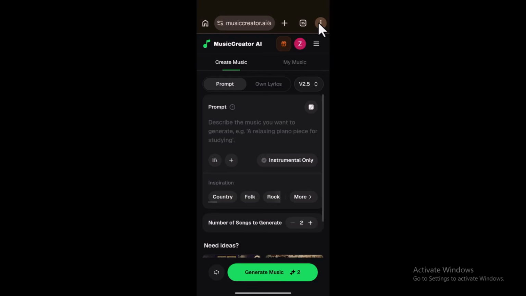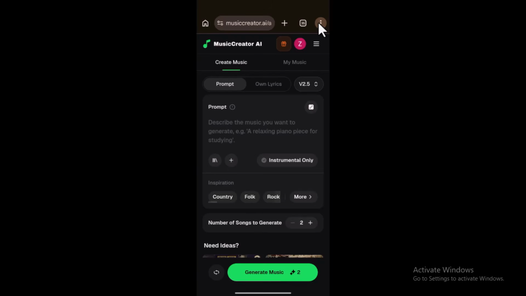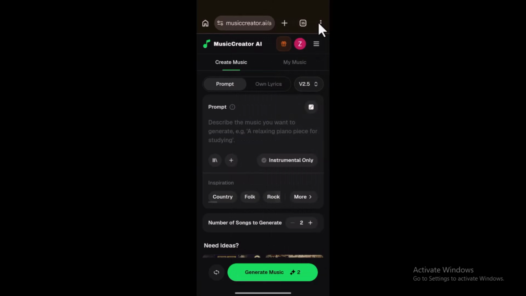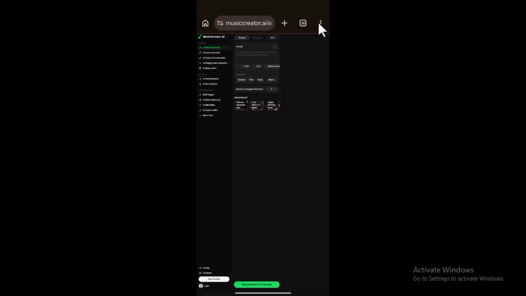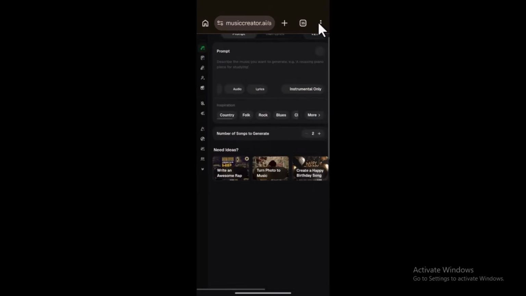Beautiful. So when you open the interface, when you sign in and log in here, you're going to see this interface that says prompt, and all of this. You see generate music. It's two credits. If you're using your mobile phone, you can switch to desktop if you want to see the full screen of this interface. The moment you switch it to desktop, you will see more about this platform. I'm going to zoom in so that you can see this clearly.